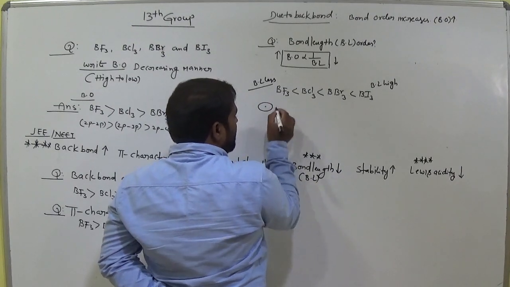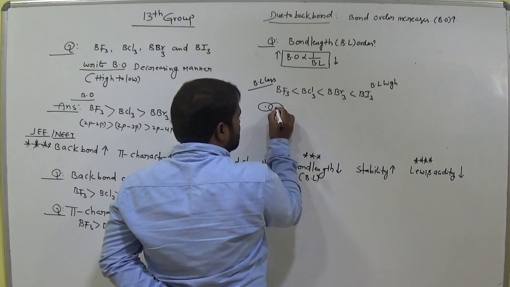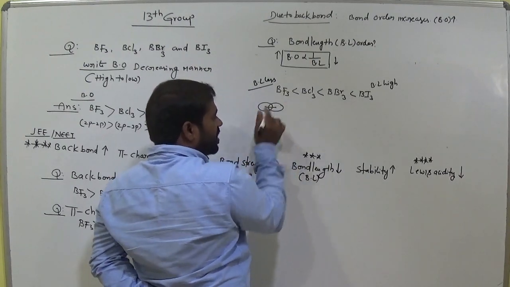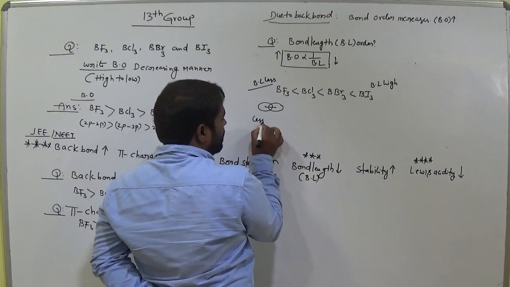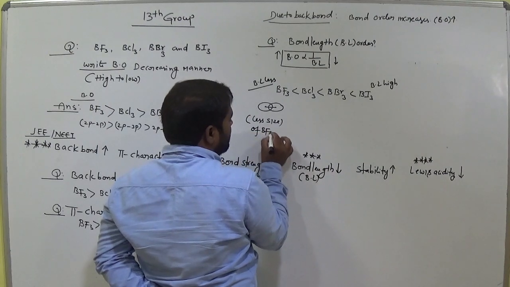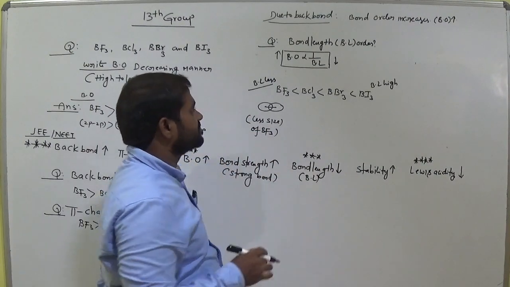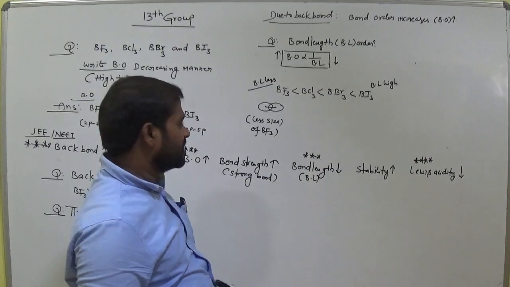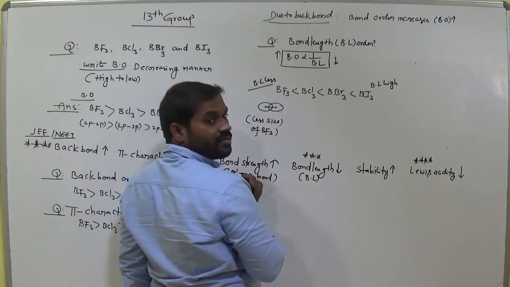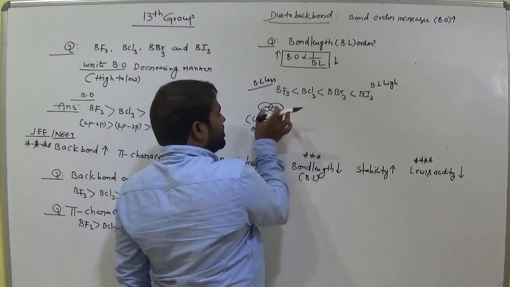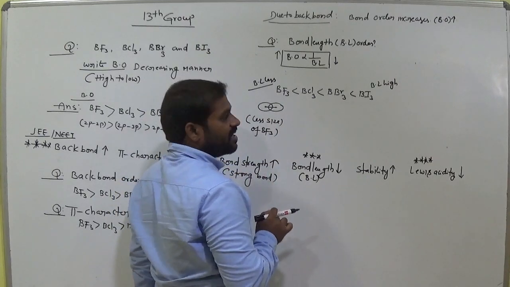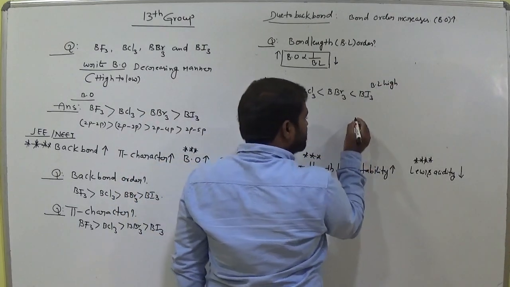This is the nucleus, and fluorine is also nearly the same size. So boron trifluoride has a small size. Bond length means this one. This is boron, this is fluorine. Their bond length is very less. Okay, and bond length is high here. That means this is boron 2p.